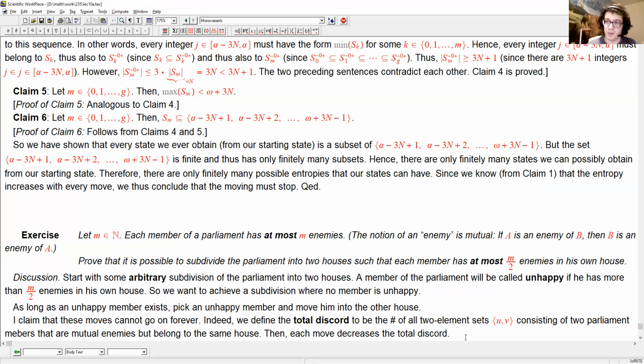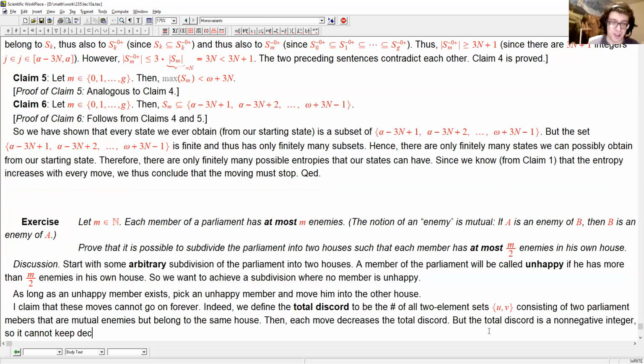And this means that if you move him into the other house, he will then have fewer enemies than before in his own house. So the total discord will decrease. But the total discord, this is an idea that we have seen many times, is a non-negative integer, so it cannot keep decreasing forever. Therefore, the moves cannot go on forever.